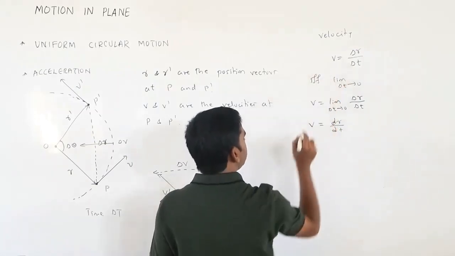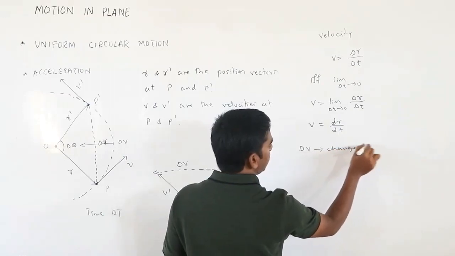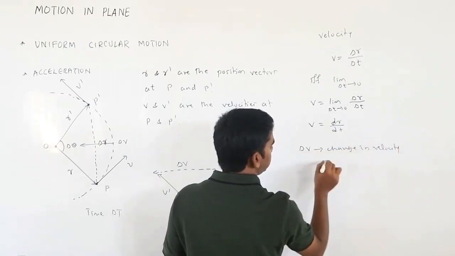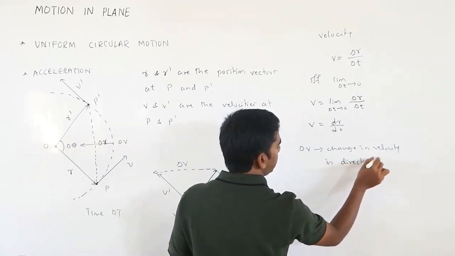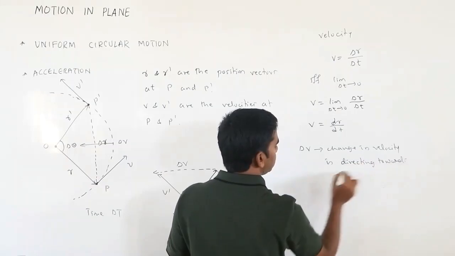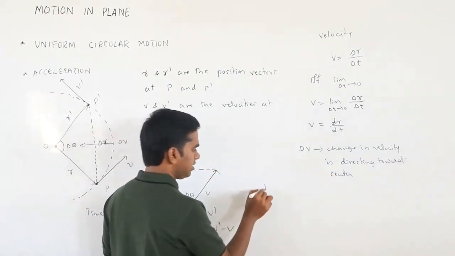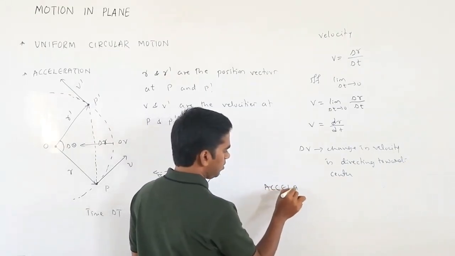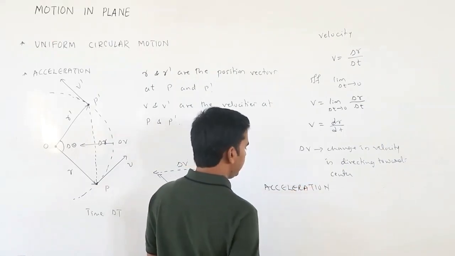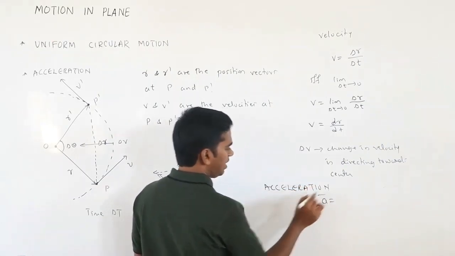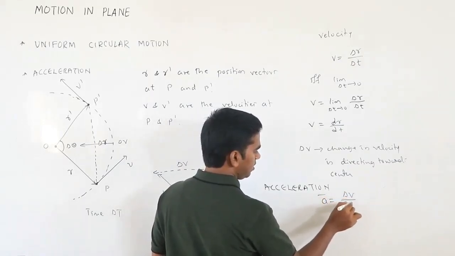So the change in velocity is directing towards the center. Now if I talk about the acceleration, the average acceleration is the change in velocity divided by the change in time.